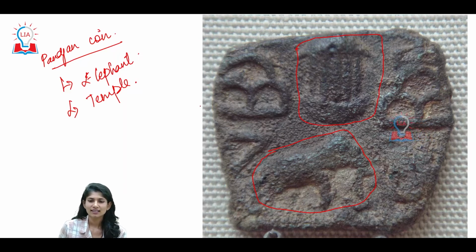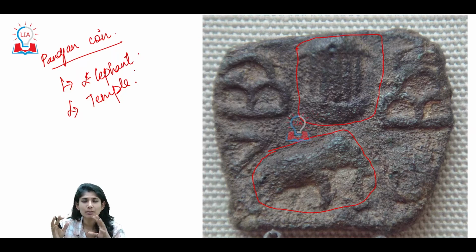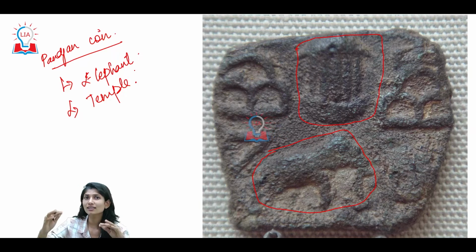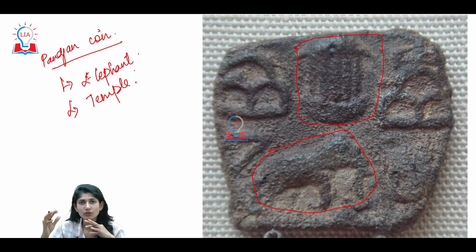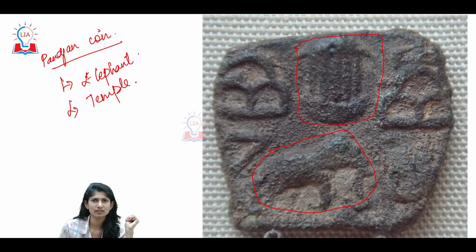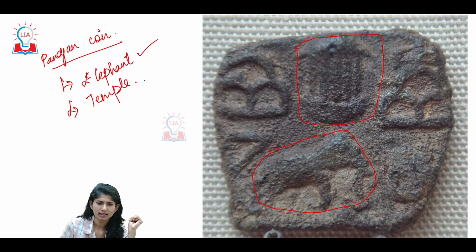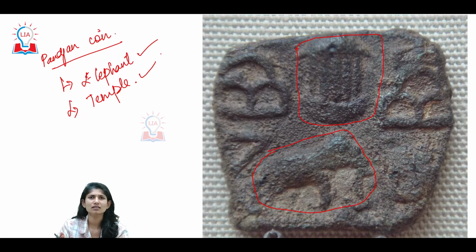Alright. The coins are the most important source, like inscriptions, which give us details about how the kingdom flourished, how it was prospering, and how it was operating. One such source is this coin of the Pandyans. We see the elephant and the temple. It could be either symbolic or just a point that it was important there.